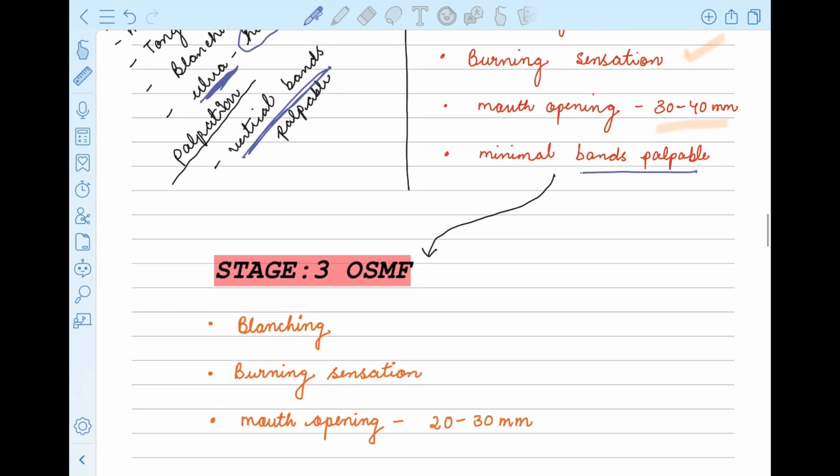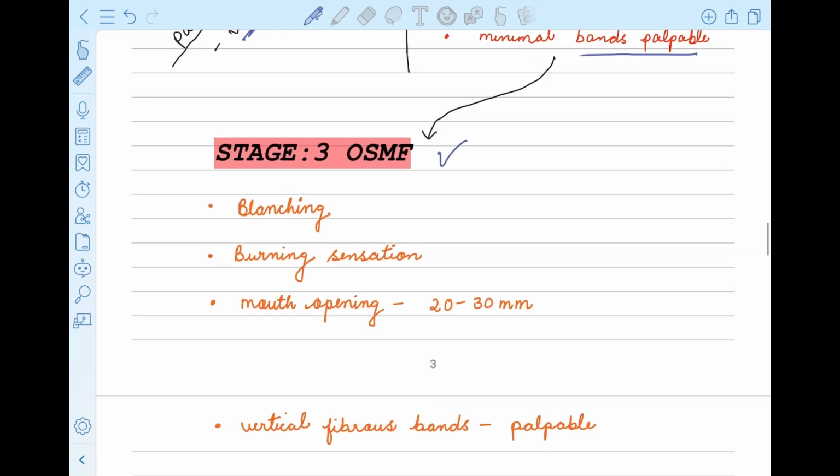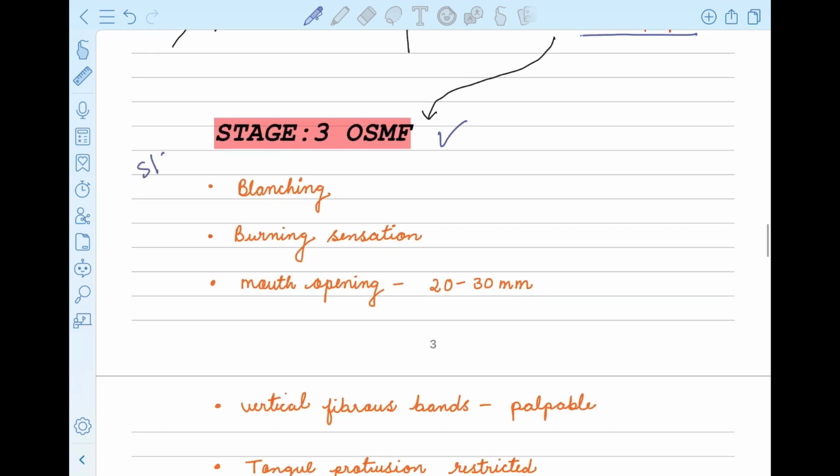Now if the patient does not get proper treatment at stage 2 also, then stage 2 converts to stage 3 OSMF. Now let's see what the signs and symptoms of stage 3 OSMF are. There will be blanching, of course, and the burning sensation intensity will be increasing. There will be more blanching, and the mouth opening has reduced. Earlier in stage 2 it was 30 to 40, but now in stage 3 it is just 20 to 30 mm.